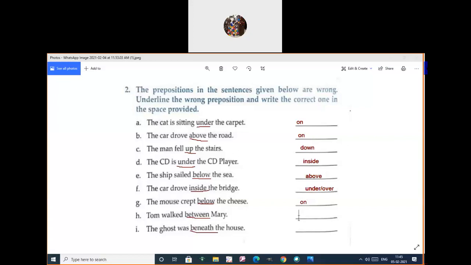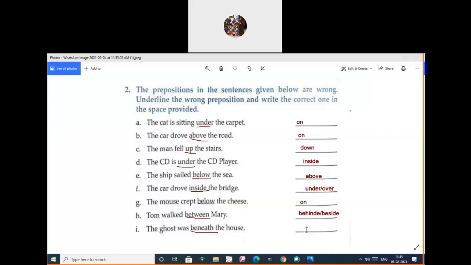Tom walked between Mary. No, behind or beside. Behind. Otherwise you can say beside. Beside Mary. Yes.